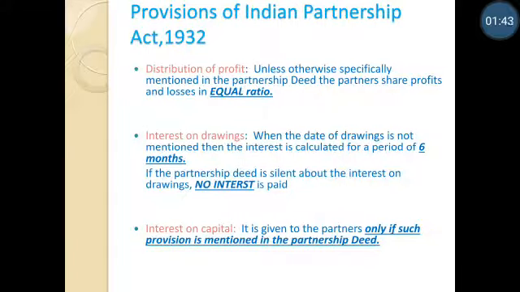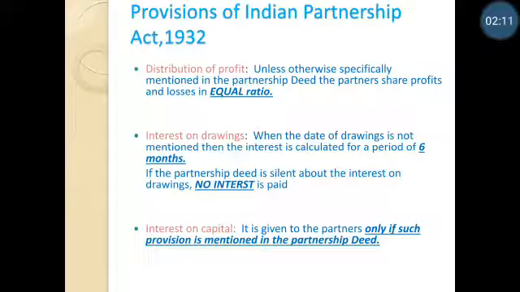Let's discuss the provisions of the Indian Partnership Act 1932. I'm taking only a few important provisions with respect to accounting terms. The first important one is distribution of profit. Unless otherwise specifically mentioned, the profits will be distributed among the partners equally. If they want a different profit sharing ratio, such mention should be there in the partnership deed.